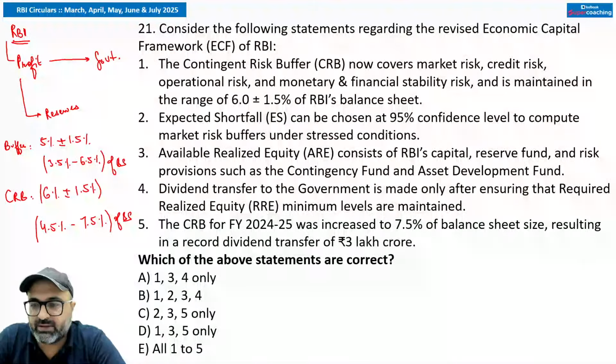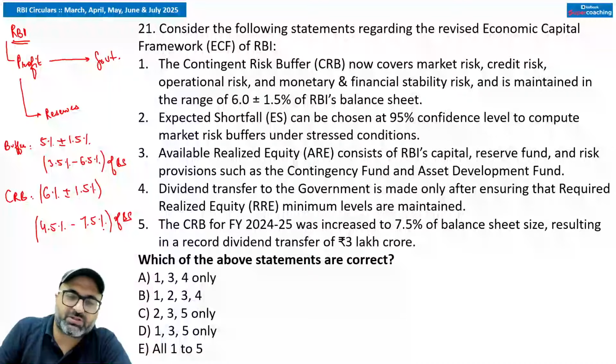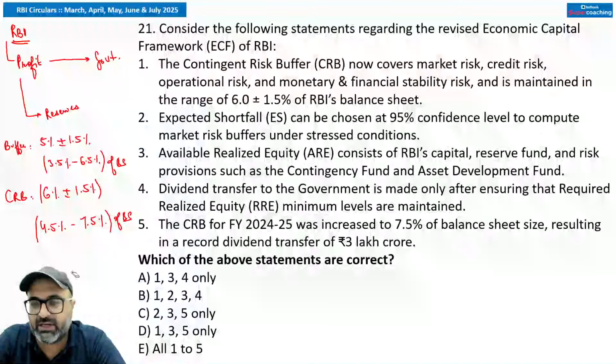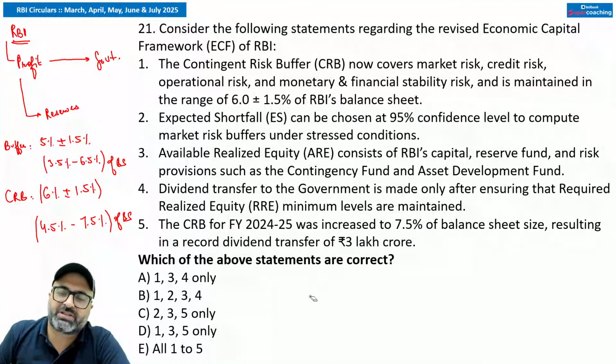Now, earlier this was 5.5 to 7.5, तो ये जो 5.5 to 6.5 था, अब उसे RBI ने इंक्रीज करके कितना कर दिया, 4.5 to 7.5% कर दिया of the balance sheet, which is the reserve RBI needs to maintain. And due to this increase in reserve value, तो RBI का जो total surplus था of around 3 lakh crores, out of that value of 3 lakh crore rupees, only 2.69 lakh crore rupees was transferred to the government as a surplus.